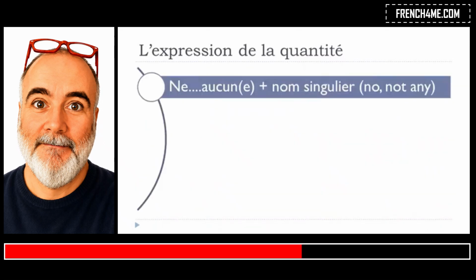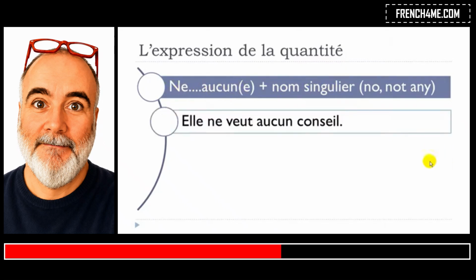So now, other possibility would be ne, and then aucun masculine form, or aucune feminine form, so no or not any, okay? And after that, you will have to put a noun, sorry, at the singular form. Okay, so ne aucun, ne aucune, plus a noun at the singular form. All right, so let's see the first example.